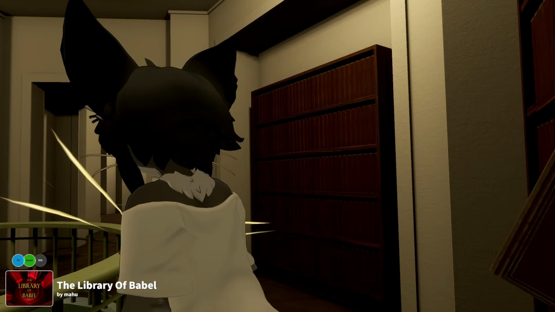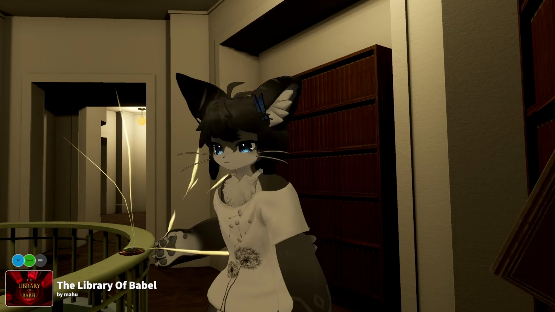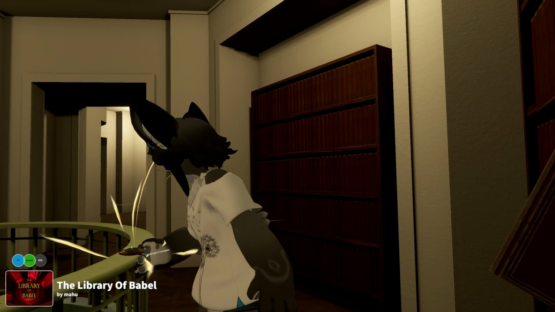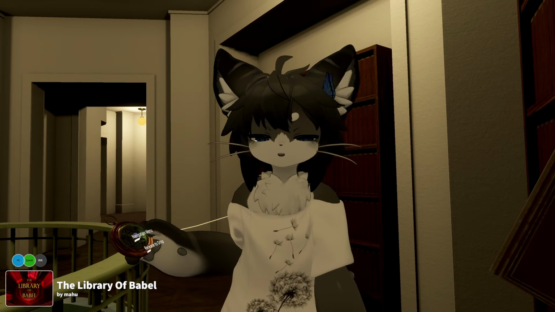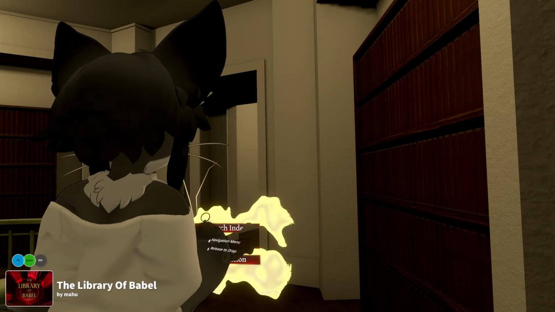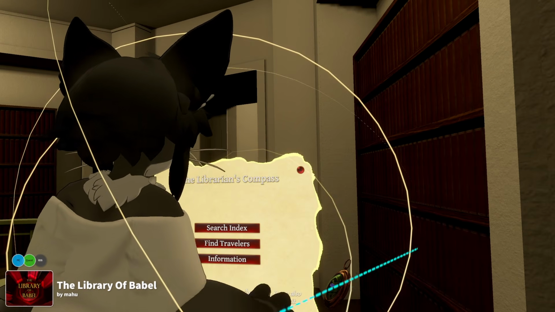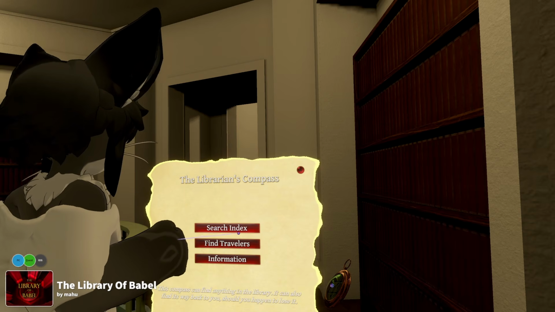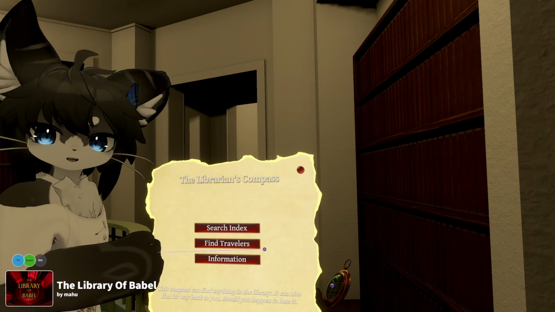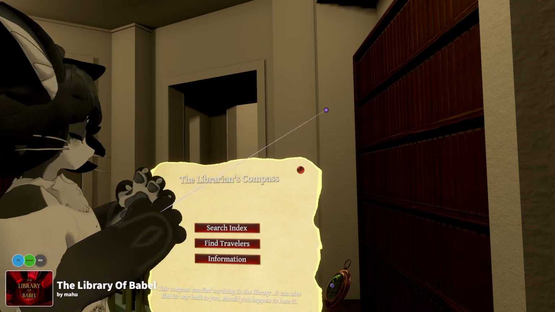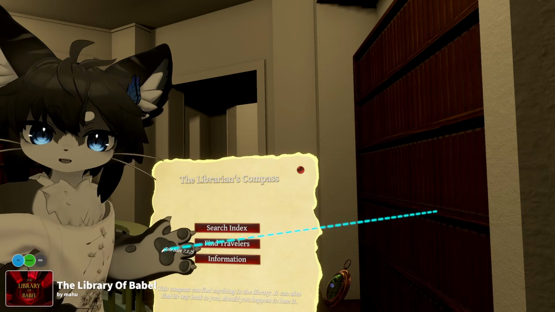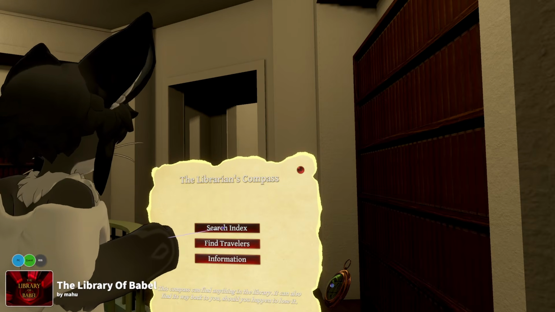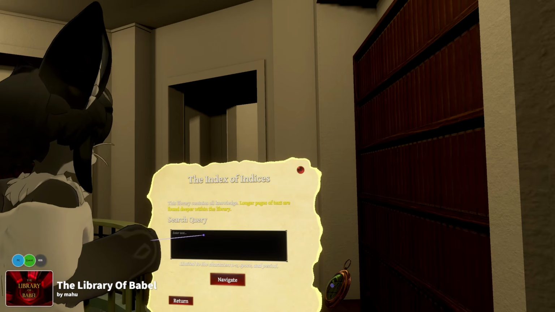And let's have a closer look at this wonderful thing. This is the librarian's compass. And if we click this compass, we get a search menu. And we can find anything. So we can find other travelers, so if you're here with friends, then you can find them, because this world is basically infinitely huge, it's pretty hard to find them. But let's also look at the search index.